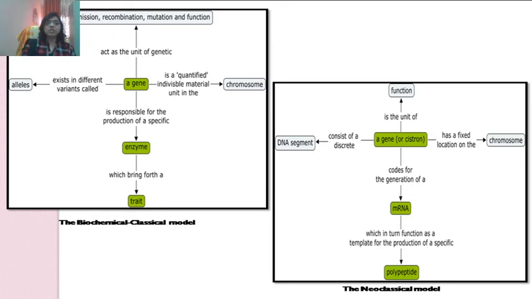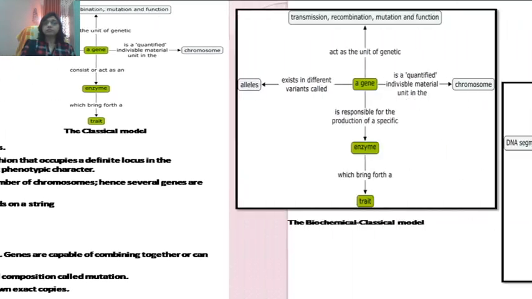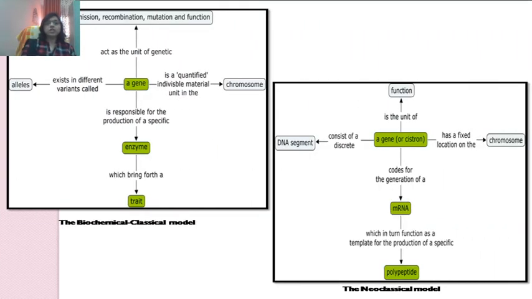This model suggests a gene acts as a unit of genetics which helps in transmission, recombination, mutation, and function. A gene exists in different variants called alleles. A gene is a quantified individual material unit in the chromosome.